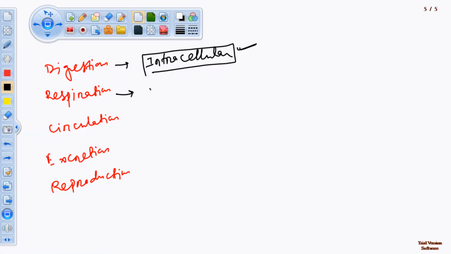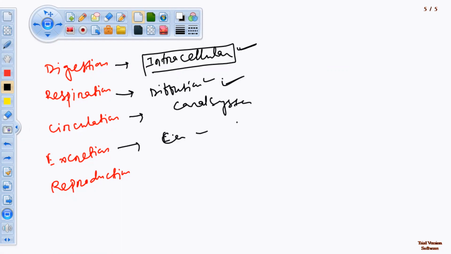Respiration is by diffusion. So the canal system helps in this process, respiration. Circulation, the canal system helps in the circulation process also. Removal of waste products is also carried out by the canal system. Ammonia is the chief excretory product.